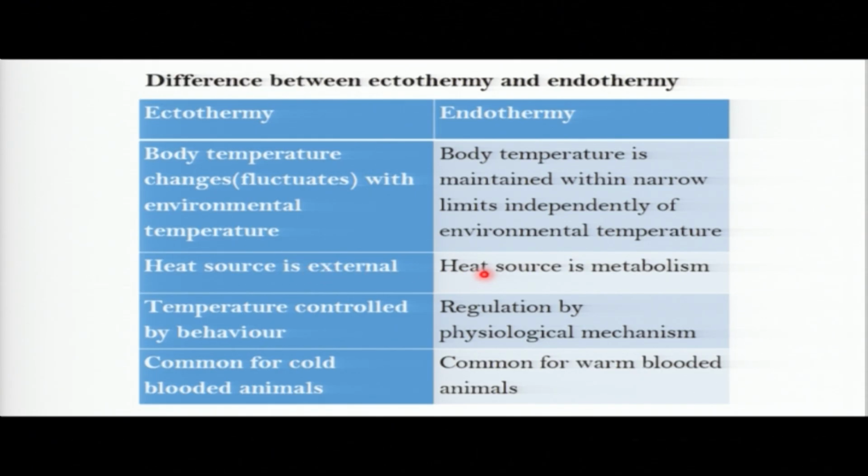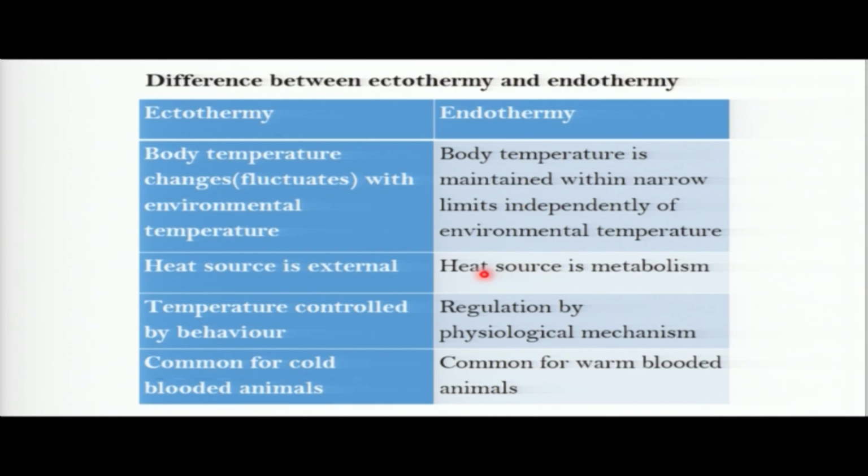While for endotherms, the heat source is metabolism. For example, let's take a human being. When it is cold, what's going to happen? There is an increase of metabolic reactions in our body. Our fats are going to be oxidized. They are going to be broken down in the presence of oxygen.